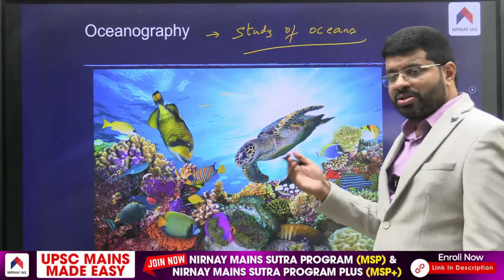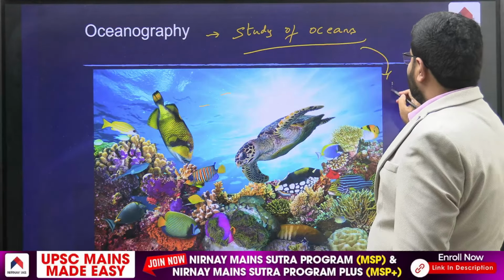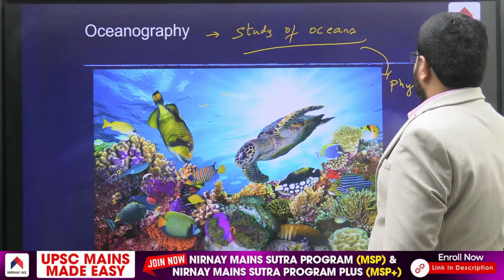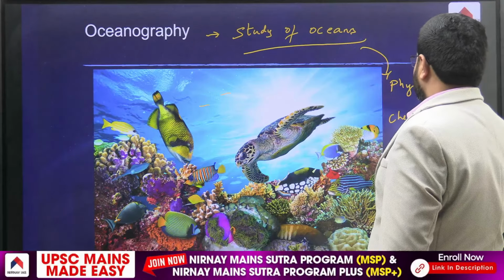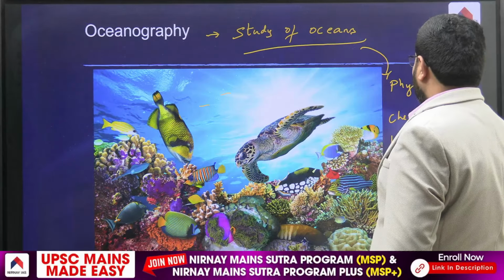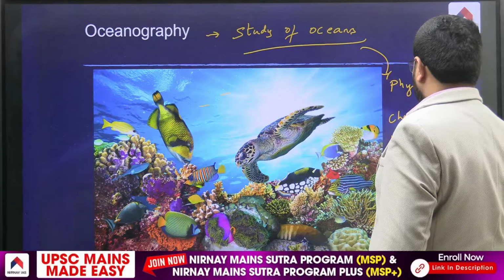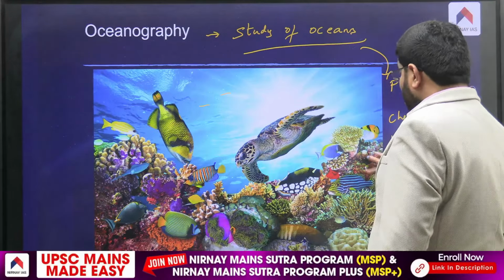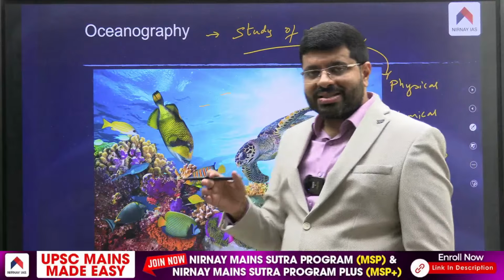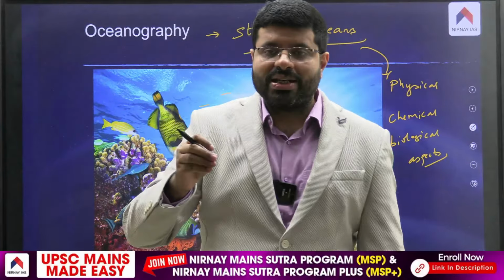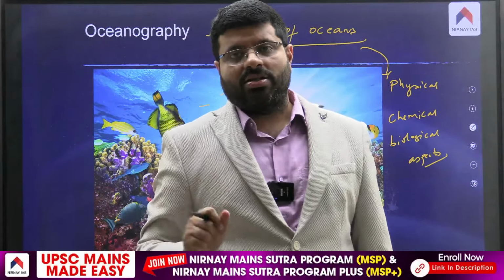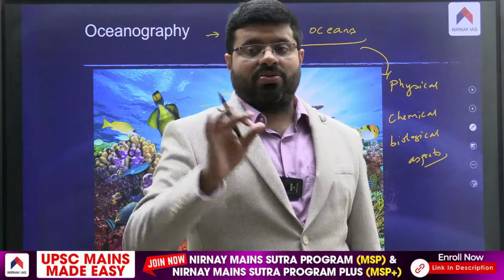What do we study? We tend to study their physical aspects, their chemical aspects, their biological aspects, because corals can survive only in certain places where there is enough salt in it, not dominance of fresh water.